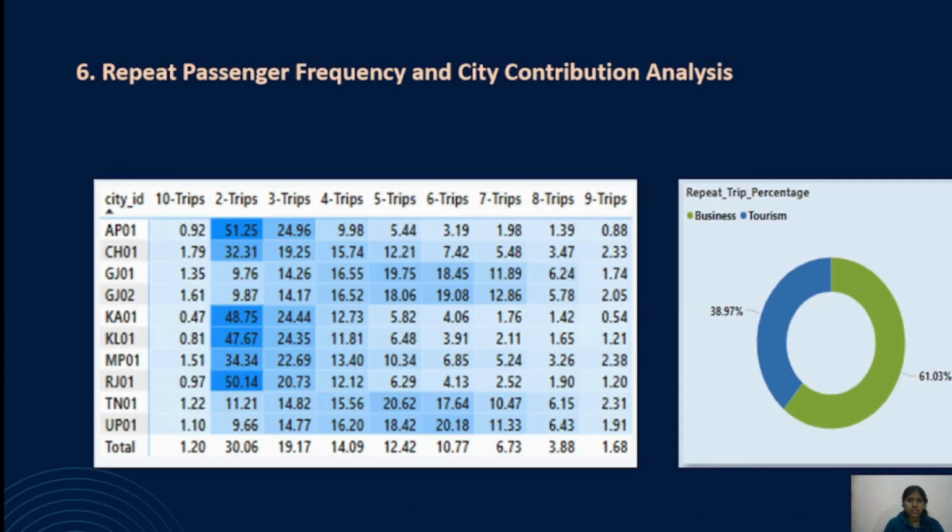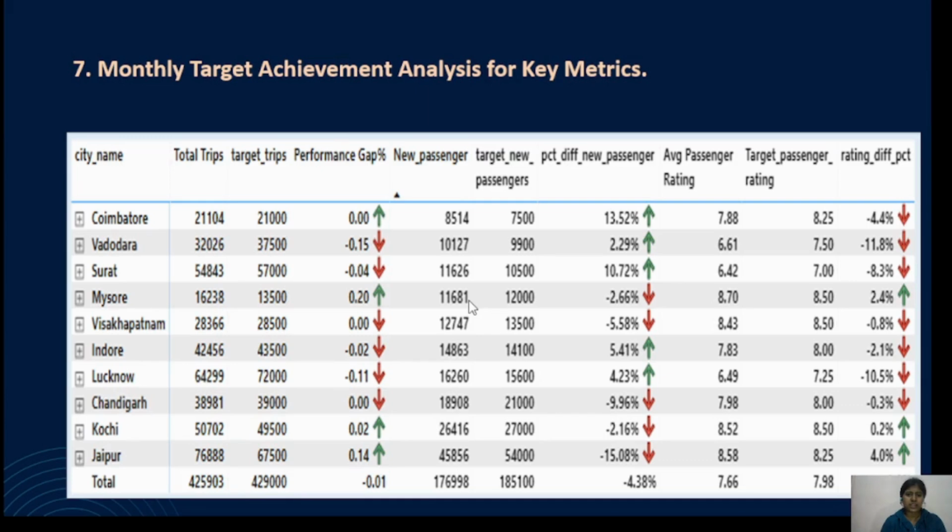The next task is to analyze the repeat passenger frequency and city contribution analysis. These are the percentages showing the different types of trips for the different cities. The total repeat passenger rate in the business-focused cities is 61%, while in tourism-focused cities it is 38%. Next task is to analyze the monthly target achievement for various key metrics like total trips, total new passengers, and average passenger rating.